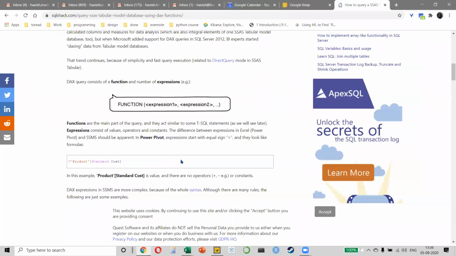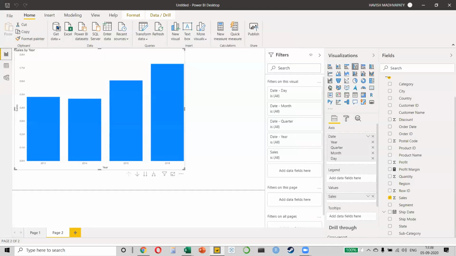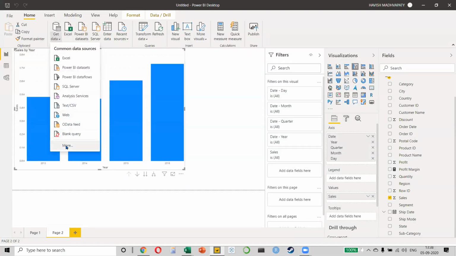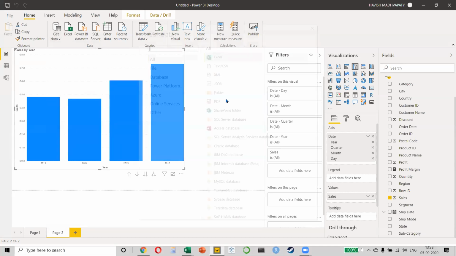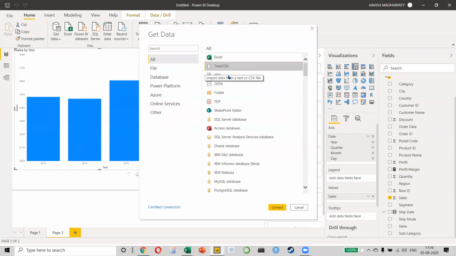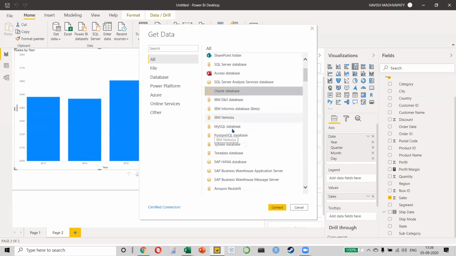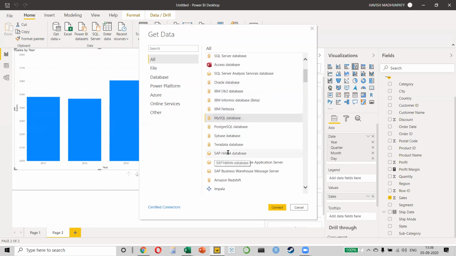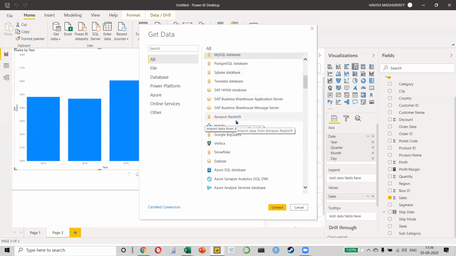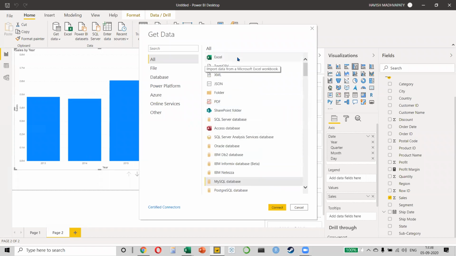If you notice, I can directly integrate Power BI with, just look at this. If I click on Get Data, do you see all these options? I can directly integrate Power BI with Excel file, text file, CSV file, XML, JSON, PDF, SharePoint, SQL, Microsoft Access, Oracle. Then I have MySQL, I have PostGRE. I can even connect it to SAP directly. So basically, Power BI is a business intelligence platform. What that means is that it is not meant to work only with Excel files. It is meant to work with any type of files that are available. The reason Excel is at the top of the list is because Excel is the most common file that you would be using. That's the only reason, right?